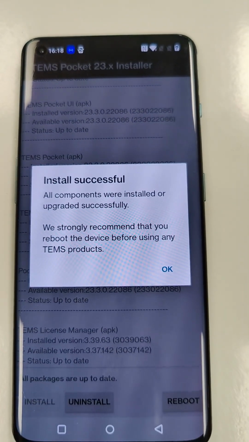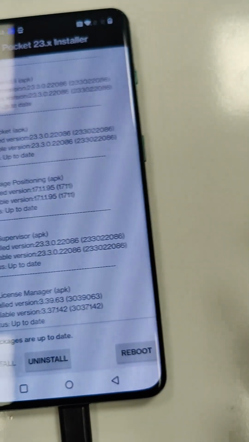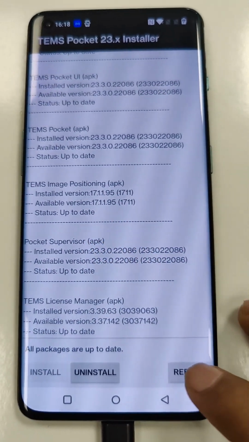Install successful. All components were installed or upgraded successfully. Click on OK. Then reboot the device.